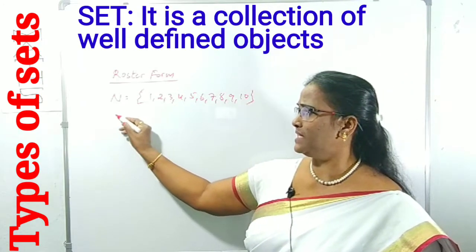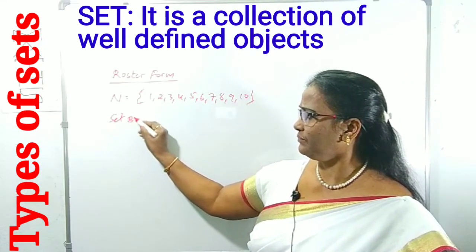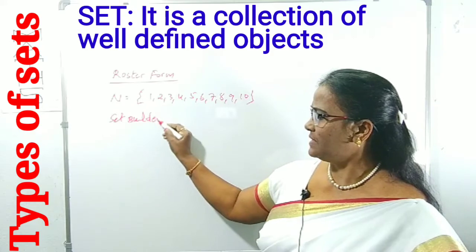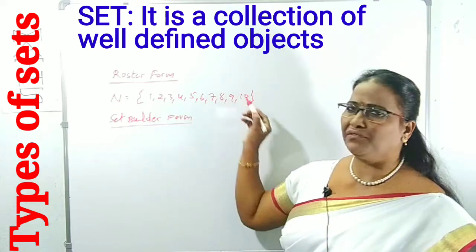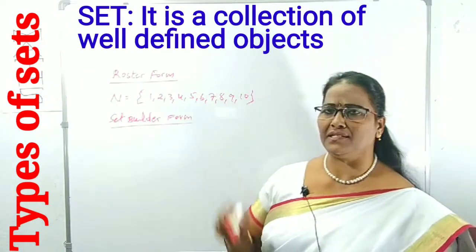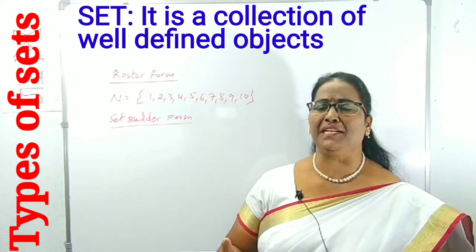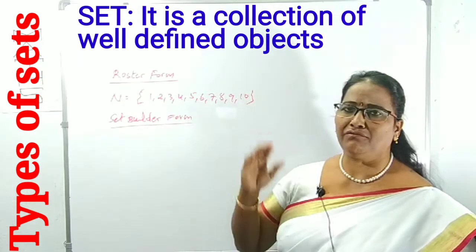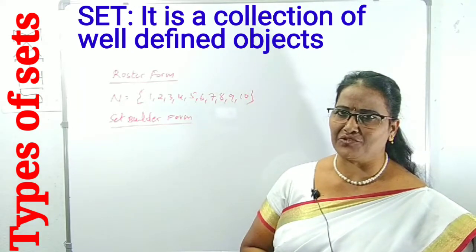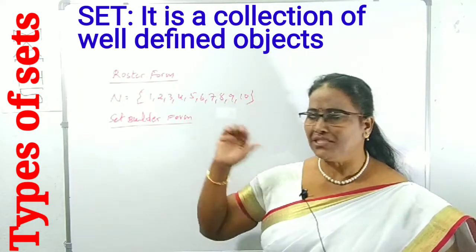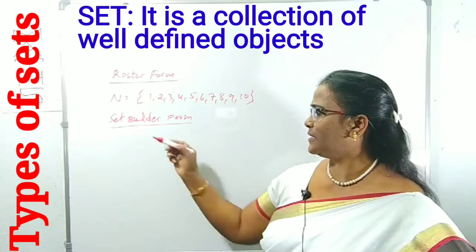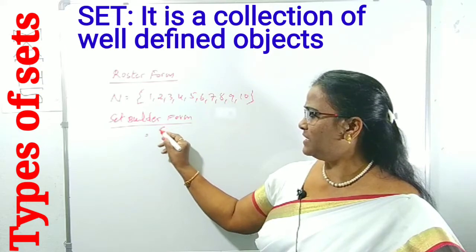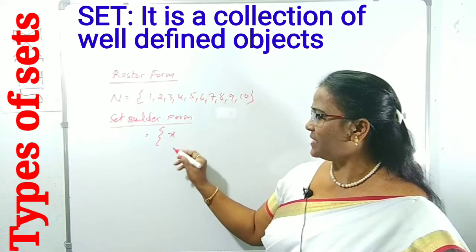The same thing we can write in set builder form. In this case, if there are few elements we can easily write in roster form, but if there are many elements, writing every element with commas takes too much time. That's why we can write the same set in set builder form with a single letter, say set X such that.